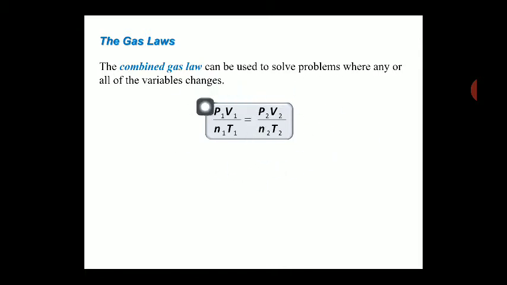The variables of pressure, volume, and temperature are given. That is P1 V1 upon T1 N1 is equal to P2 V2 upon T2 N2. So all this content collectively is known as the combined gas law. And the most important part of this combined gas law is the ideal gas equation. So in the next segment, after completing some of the properties of this combined gas law, we will discuss the ideal gas equation.